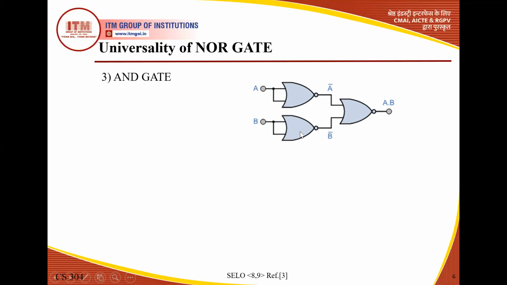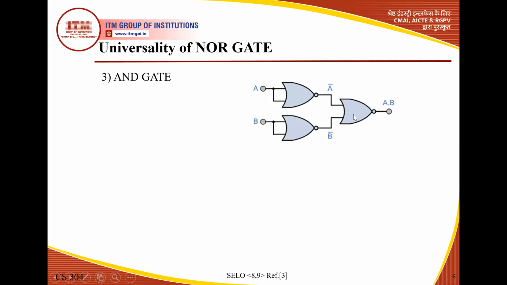It is a very important property. How is the NOR gate used as a NOT gate? I am discussing in point number 1. When the input is common, then the NOR gate is used as a NOT gate. So given input A, output is A complement. Given input B, output is B complement. So now this is A complement and B complement, A bar, B bar. Now it is given as the input of this.